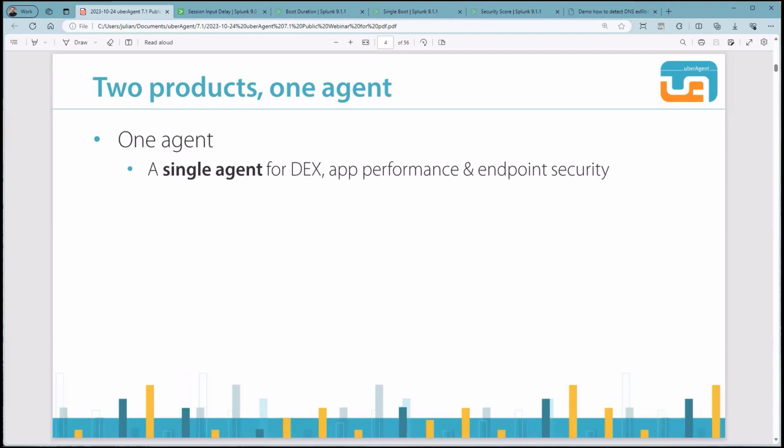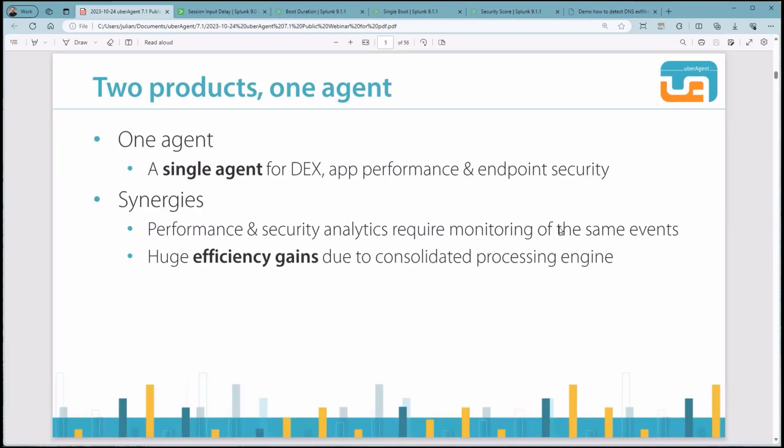You don't need to deploy multiple agents that consume resources on your endpoints. There's one agent that collects all necessary metrics, like the DEX-related topics, so logon duration, for example, and application performance or network communication metrics, but also the endpoint security analytics data set.